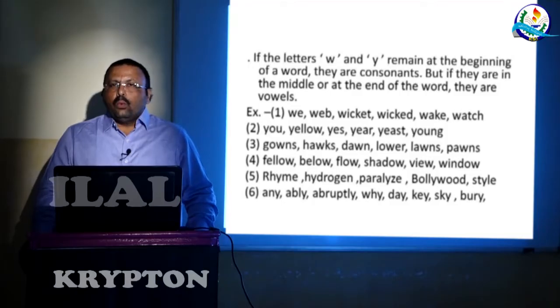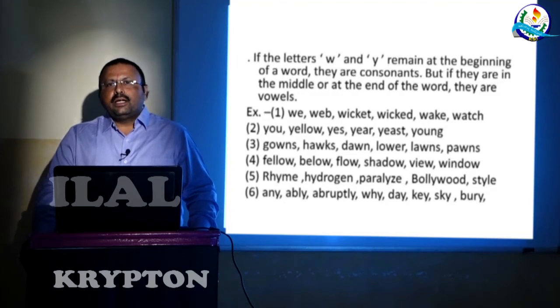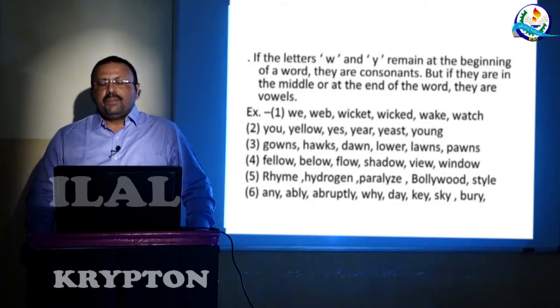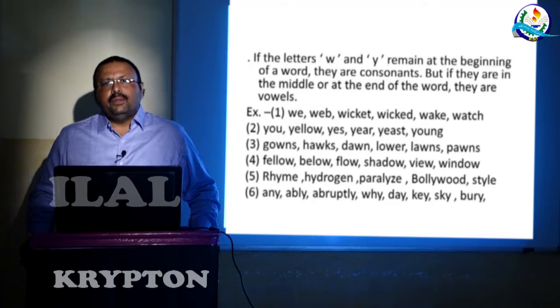Take the word we. W is the starting letter of this word, so here it is a consonant. Then wave, the word starts with W, so here W is a consonant. Wicket, the word starts with W, so it is a consonant. Then wicked, the word starts with W, therefore it is a consonant. Wake, the word starts with W, so it is a consonant. Then watch, it starts with W, so W is a consonant.